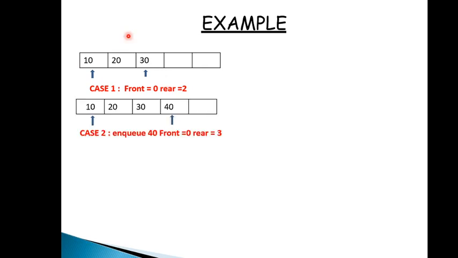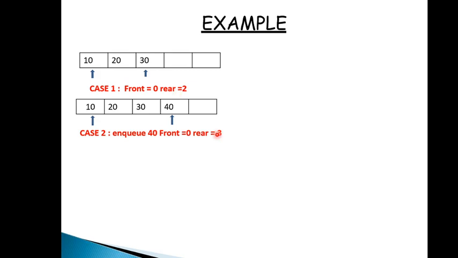Now we perform some enqueue and dequeue operations in that queue. In our first operation, we are enqueuing 40, and 40 will be added on the rear side after 30, and after adding 40 we will increment the rear by 1. Rear equals rear plus 1. Initially rear was 2, now rear is 3.